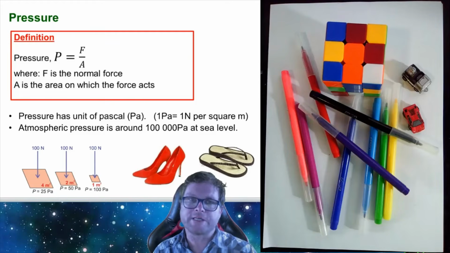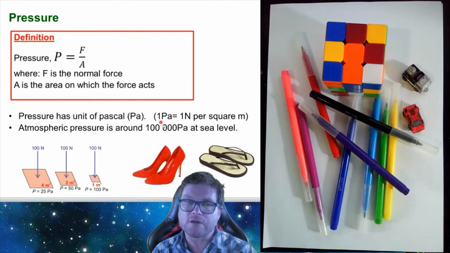The next definition we have is that of pressure, and pressure is equal to force divided by area, where F represents the normal force. That's the force acting at 90 degrees, perpendicular to the surface. And A is the area on which the force acts.